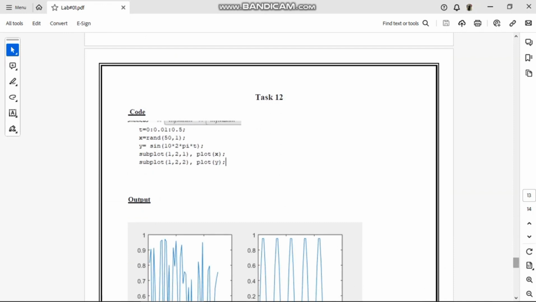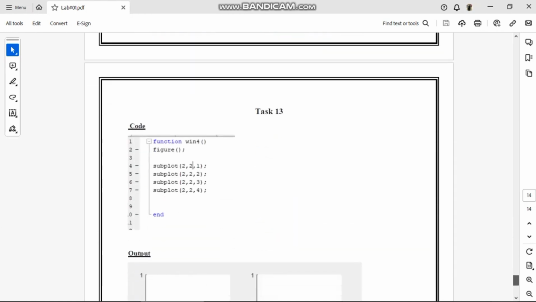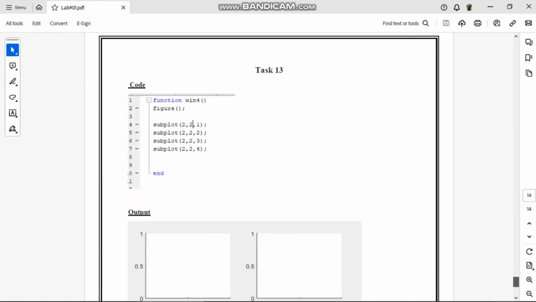In task 12 I have to use the subplot command. In this the time interval is from 0 to 0.5. Then I have assigned random values, and then I have used a sine function, subplot 1 to 1, and then I have used subplot 1 to 1 first to refer to the plot window matrix 1:2 and the window index in this case, and the output is shown in the following figure.